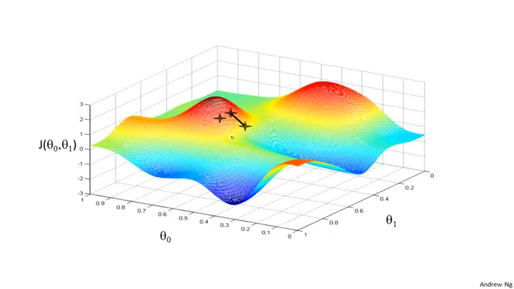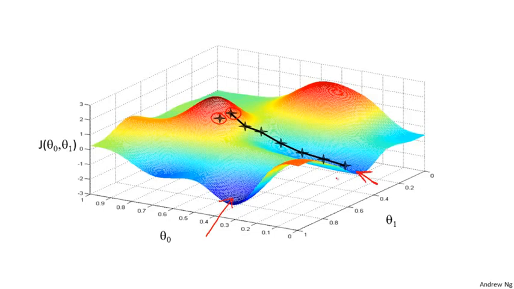Then look around, take another step, and so on. And if you started just a couple steps to the right, gradient descent would have taken you to this second local optimum over on the right. So if you had started at this first point, you would have wound up at this local optimum. But if you started in a slightly different location, you would have wound up at a very different local optimum. And this is a property of gradient descent that we'll say a little bit more about later. So that's the intuition in pictures.